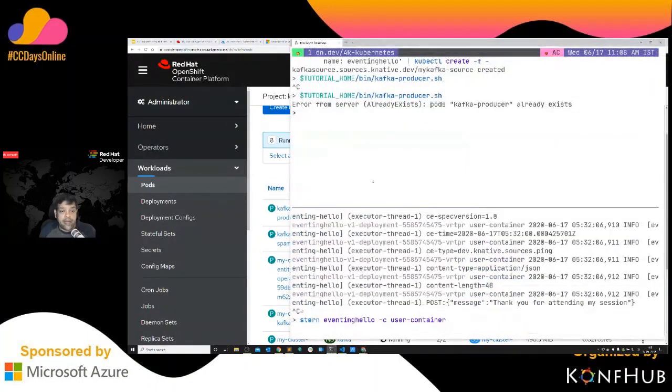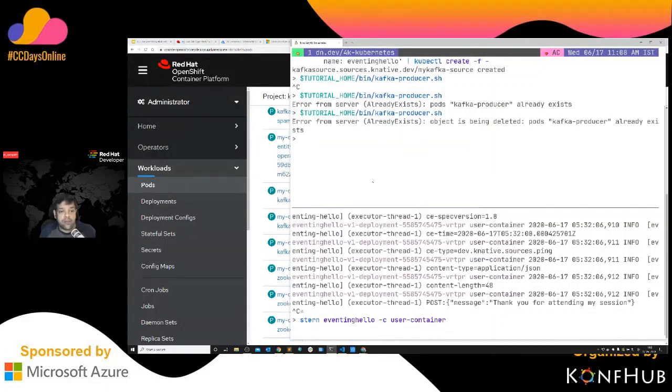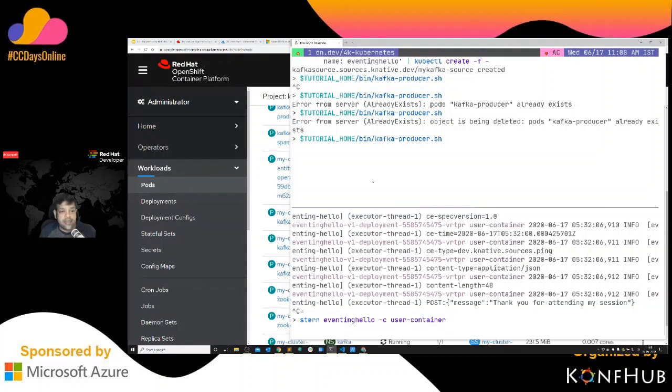Okay, let's go back and create this pod again. I'm just going to use a Kafka producer pod. Let me see if I'm able to get inside this. There we go, we got inside, and now I'm saying hello, Bengaluru. And now you should see in a few seconds.